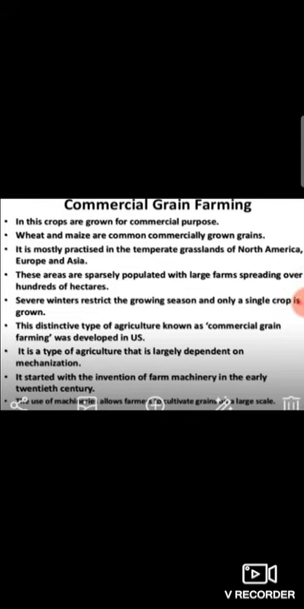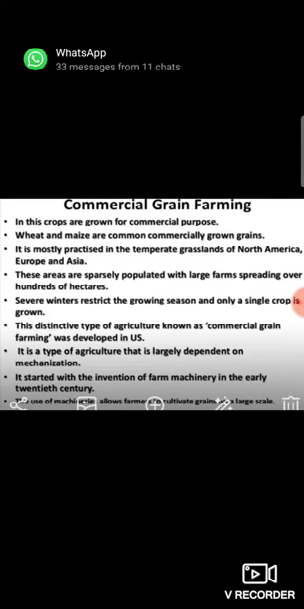For sale or export, wheat and rice are some common crops. Commercial grain farming is practiced on large farms spreading over hundreds of hectares. These are called farms. Such farms are far from the populated areas. Different types of modern high technique equipment are used for cultivation.